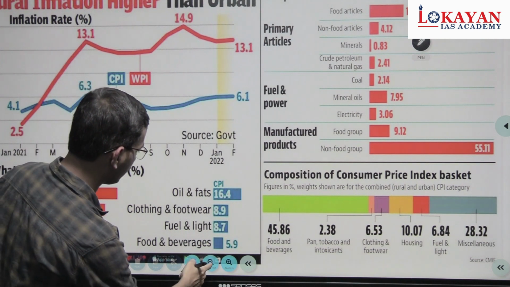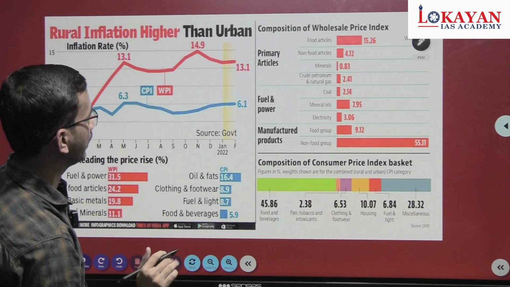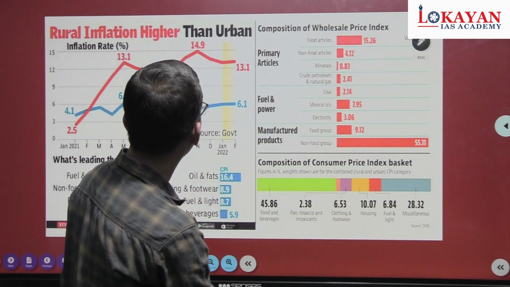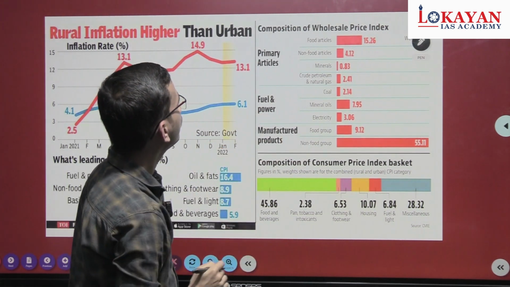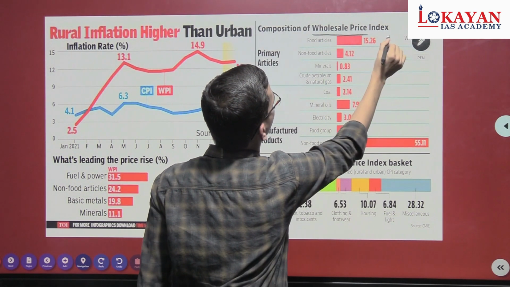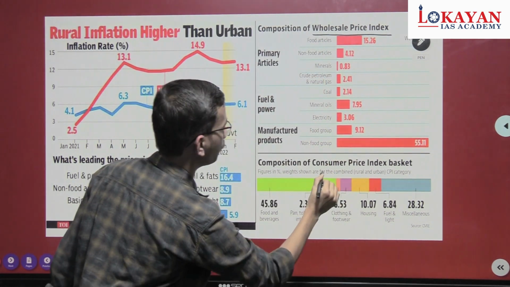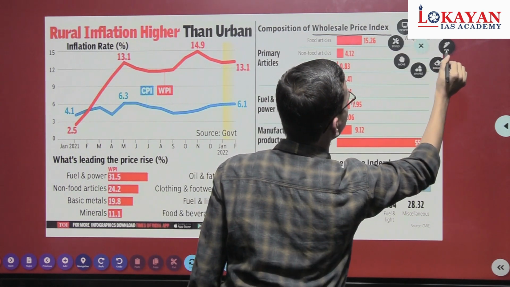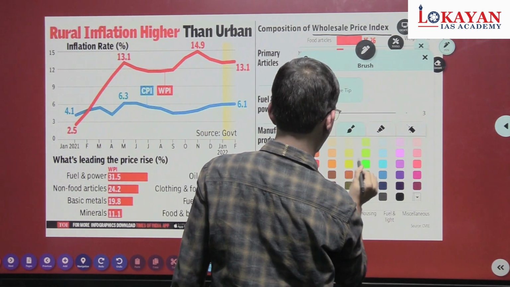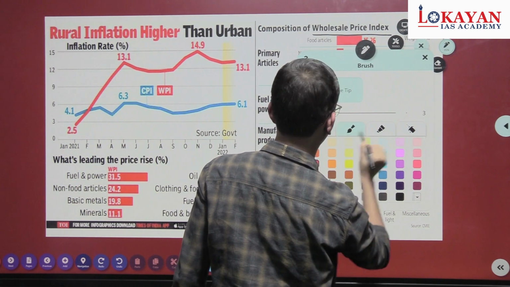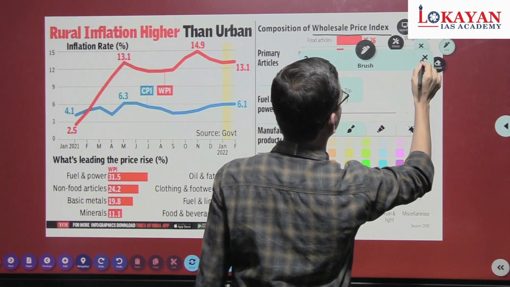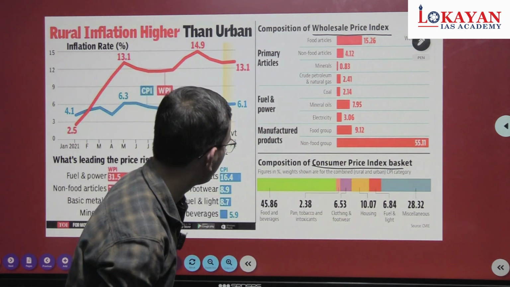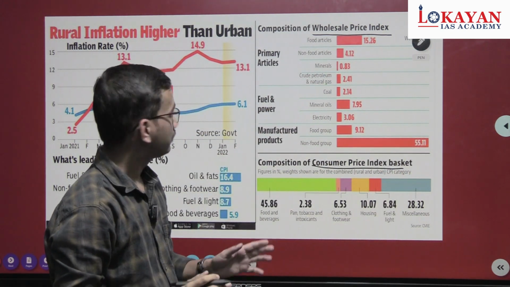Okay, this is slightly blur one. Okay, so before discussing the first pic, let's discuss the second pic, composition of wholesale price index and this composition of CPI. Let me change the color. Okay, now see the statements.